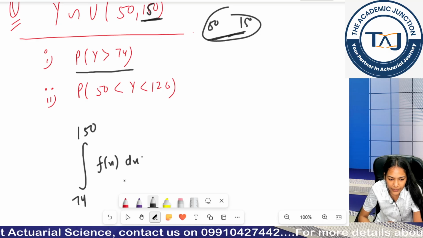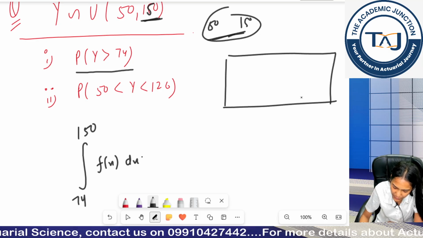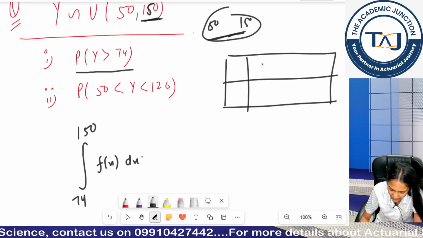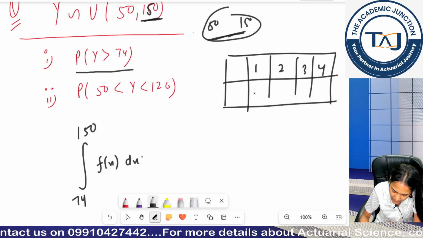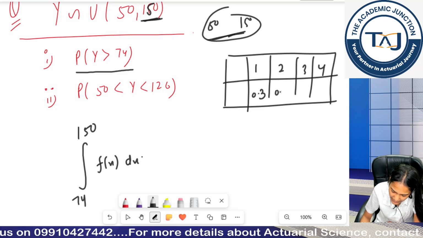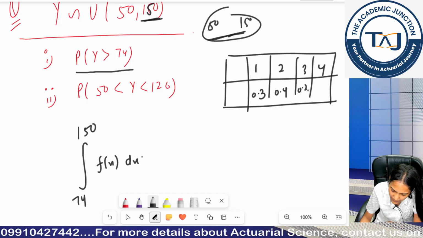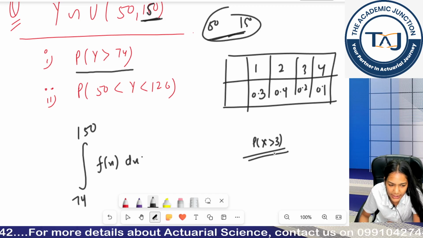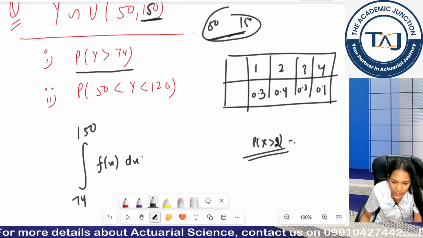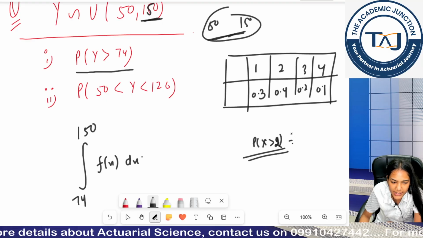Clear? For example, why am I doing this? This is basic stats, by the way. If I say x takes values 1, 2, 3 and 4 with probabilities, for example, 0.3, 0.4, 0.2, 0.1. Now I have been told to calculate the probability x is greater than 2. What are the two cases in x greater than 2?